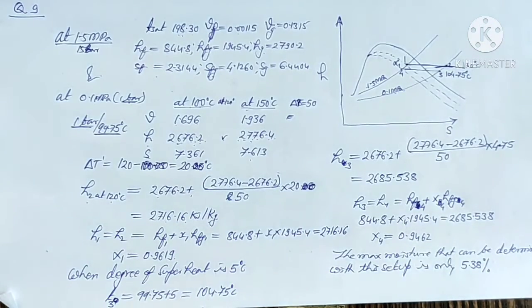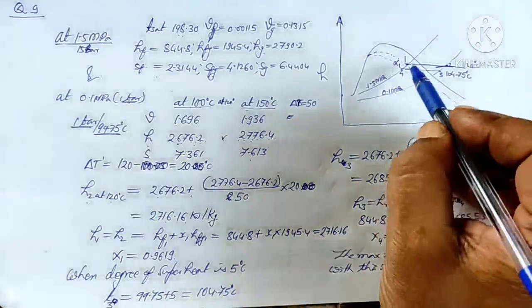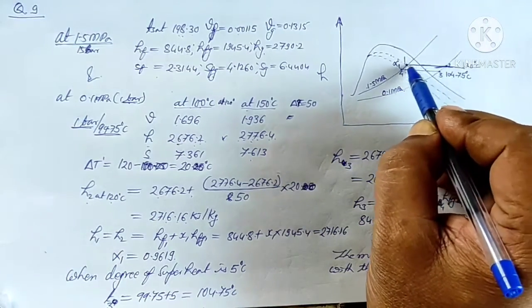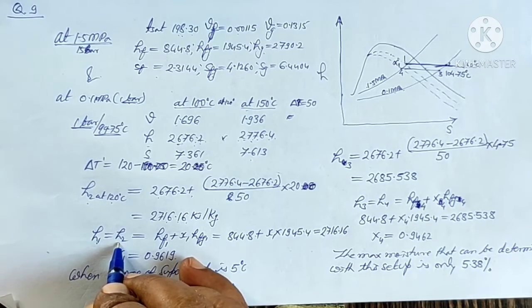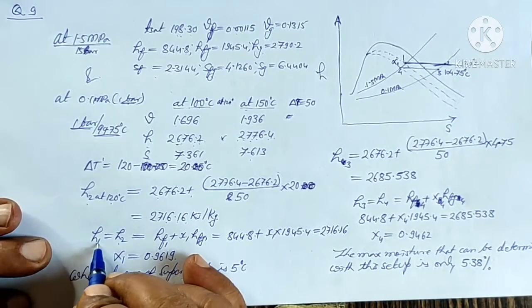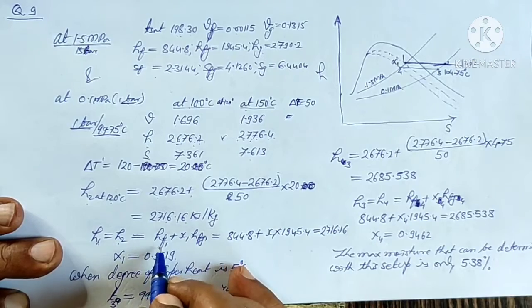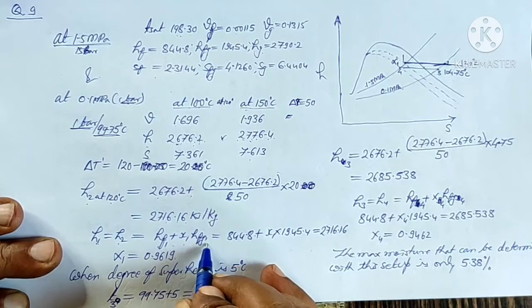Okay, so the enthalpy at 120 we got is 2716.16, and as we know the throttling process is one where the enthalpy remains constant, that means H1 will be equal to H2. H2 we know, and H1 we can calculate as HF1 plus X1 HFG1.